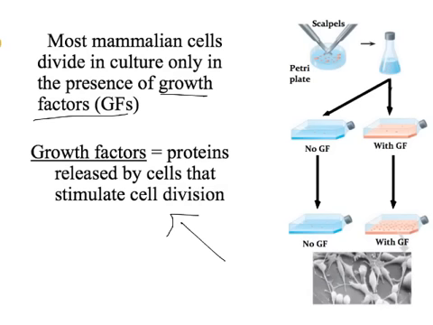For example, if I was in the lab and I had two cultures of cells, two different groups of cells, and I put some in the presence of no growth factors and some with growth factors, the ones that have these proteins that tell them to divide, kind of logically, are the ones that divide. So these signaling proteins are really important to signal cell division.